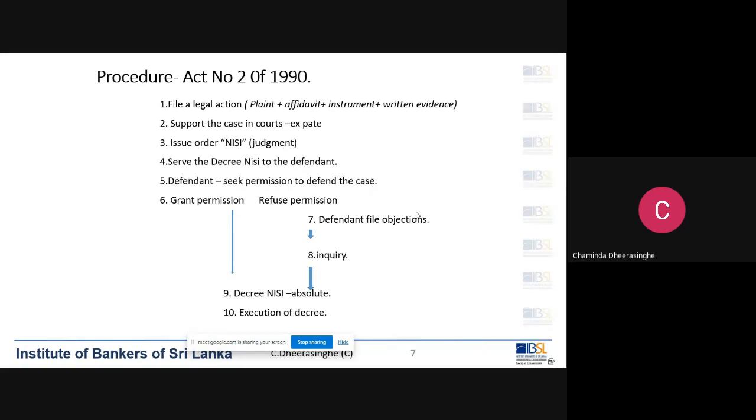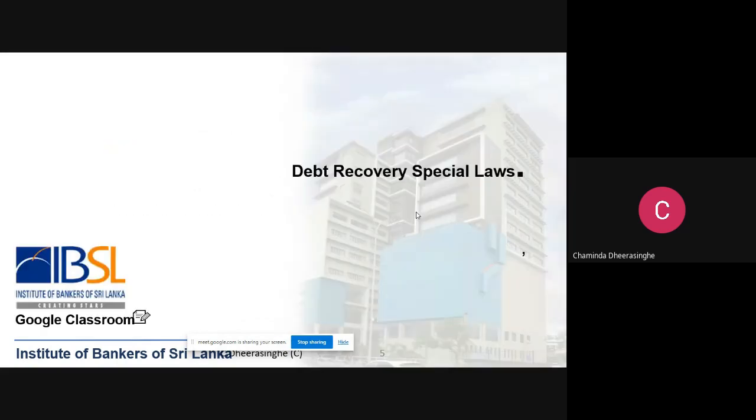Likewise, ultimately, this is the relief the judge can give. After converting the decree nisi into an absolute state, or a final judgment, thereafter we have to follow the same procedure as in summary procedure.